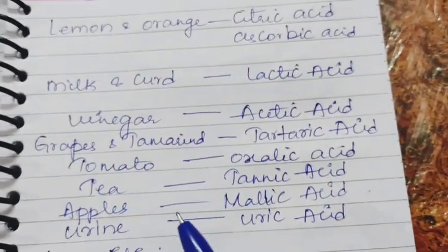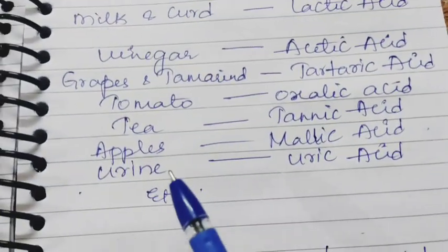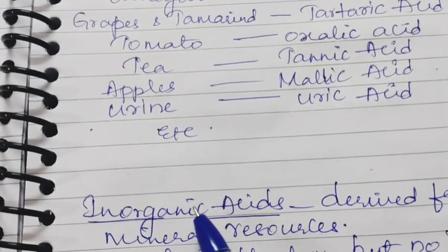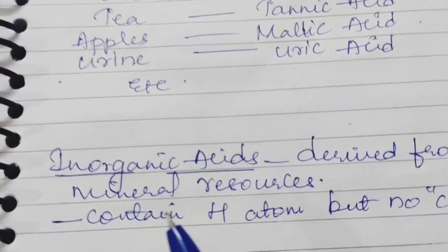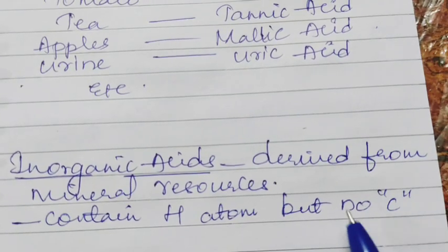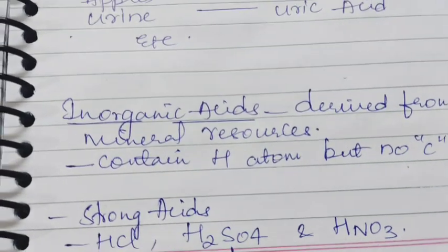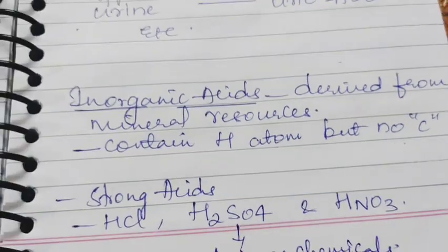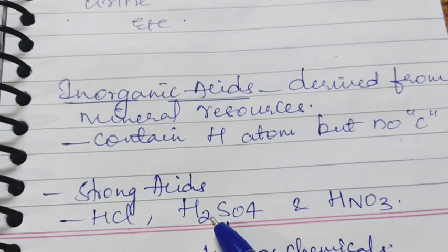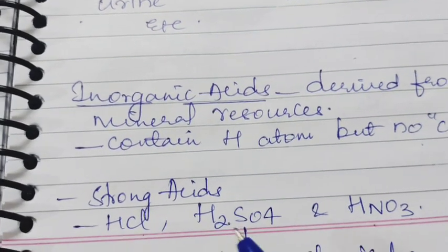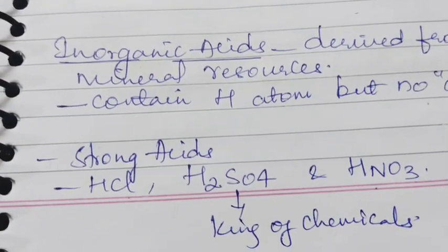Like this, different acids are present in plant and animal sources. So we can give many examples. Next one is inorganic acids. These inorganic acids are derived from mineral resources and they contain hydrogen atoms, but there will not be any carbon atom. Generally these inorganic acids are strong acids. For example, the strong acids are hydrochloric acid, sulfuric acid and nitric acid. Sulfuric acid is known as the king of chemicals.